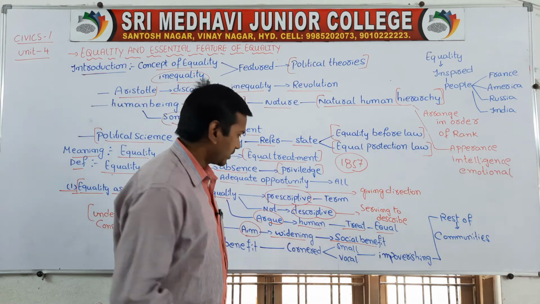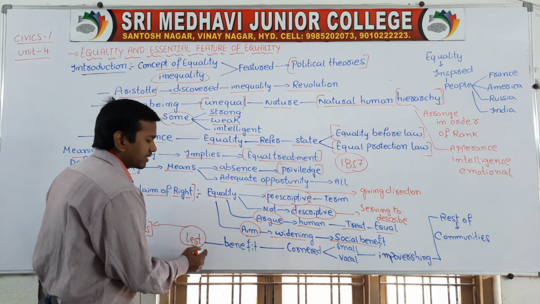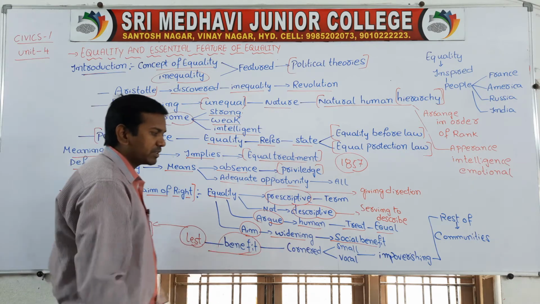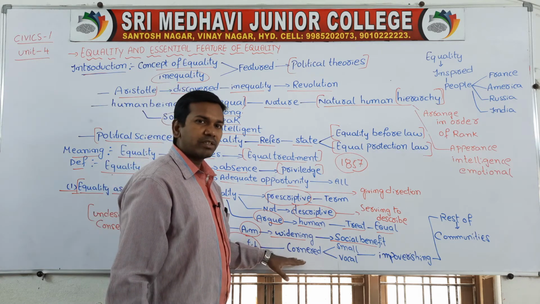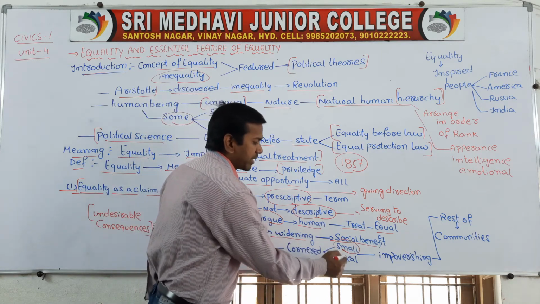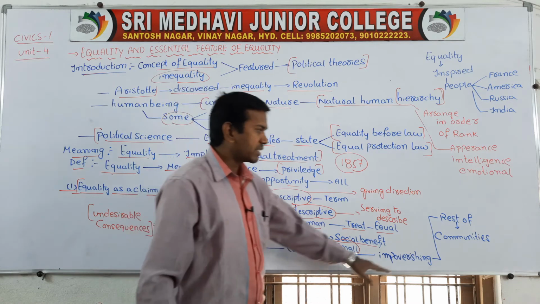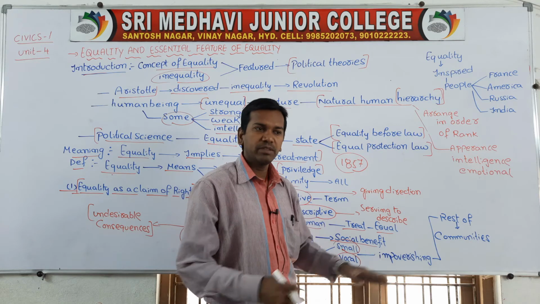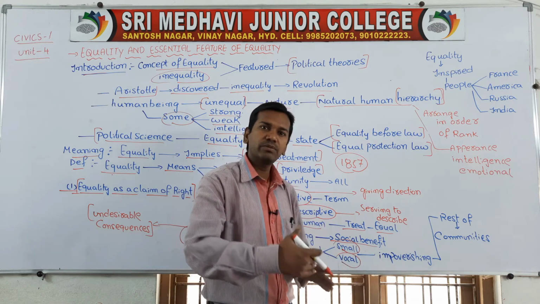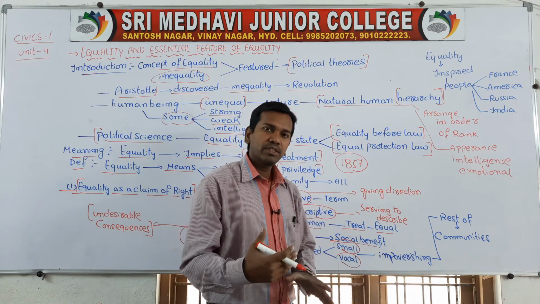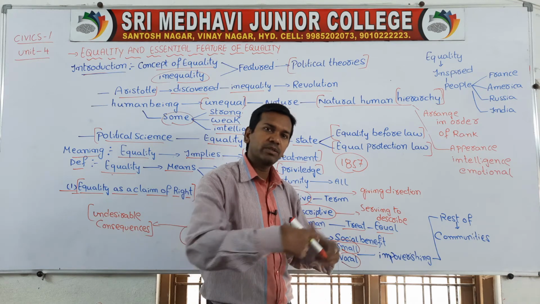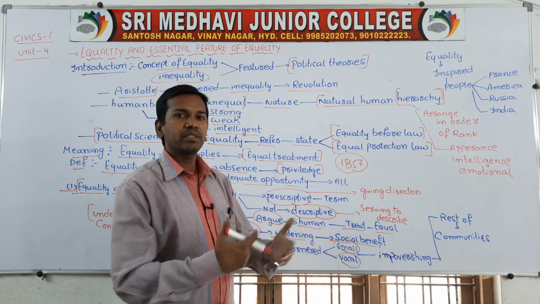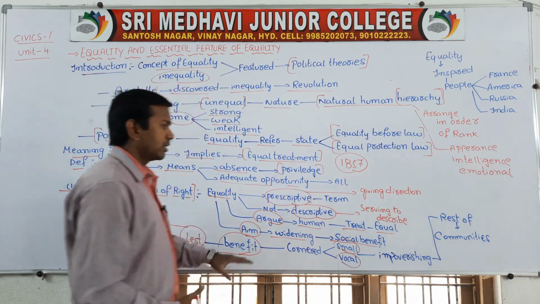Equality will form. But what is happening is that certain benefits are cornered. A few important benefits are cornered by small and vocal minorities, due to which the rest of the people are facing a problem of poverty. So, benefits in the society are going to only a few sections of the people, and the remaining people are meeting with the problem of poverty and poorness. So, this is the main thing.